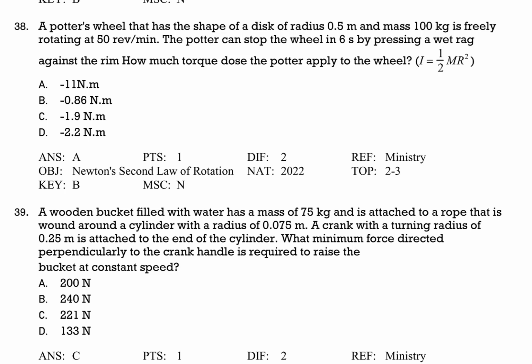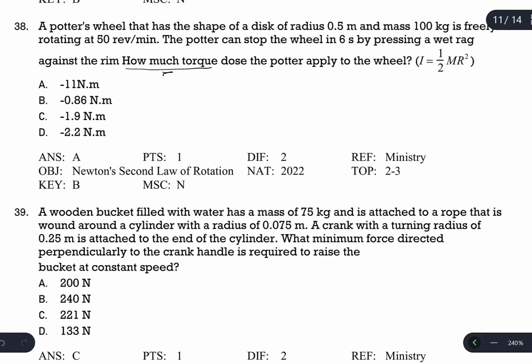A potter's wheel that has the shape of a disc with a radius of 0.5 meter and mass 100 kilogram is freely rotating at 50 revolutions per minute. The potter can stop the wheel in 6 seconds by pressing a drag against the rim. How much torque does the potter apply to the wheel? So we will calculate the torque.